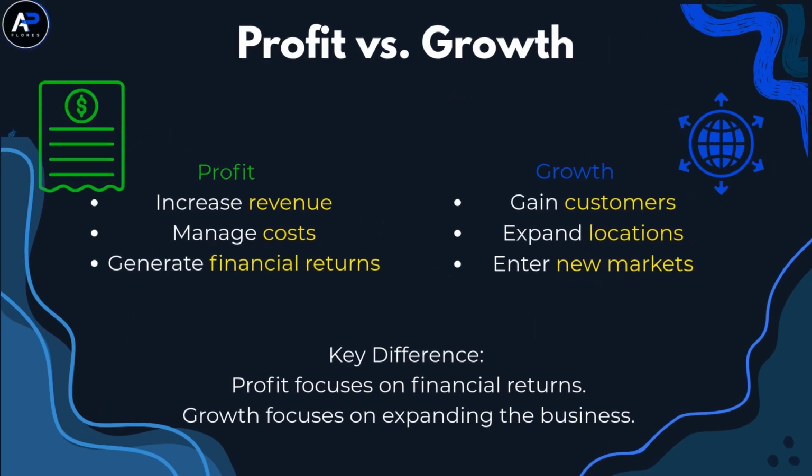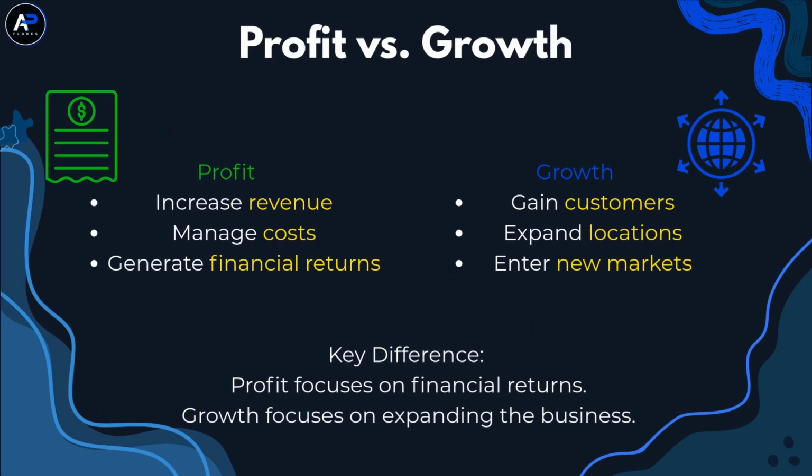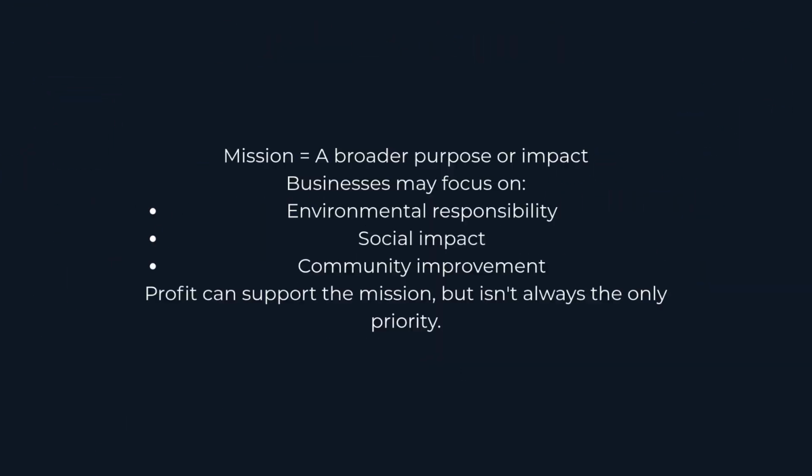Let's start with profit and growth, which can sometimes seem similar but aren't exactly the same. A business focused on profit wants to generate financial returns by increasing revenue, managing costs, or both. A business focused on growth, however, wants to become larger by attracting more customers, increasing sales, opening locations, or entering new markets. The two objectives can overlap, but they can also conflict. A company might sacrifice short-term profit by spending heavily on expansion because it believes that growth will lead to greater success in the future.